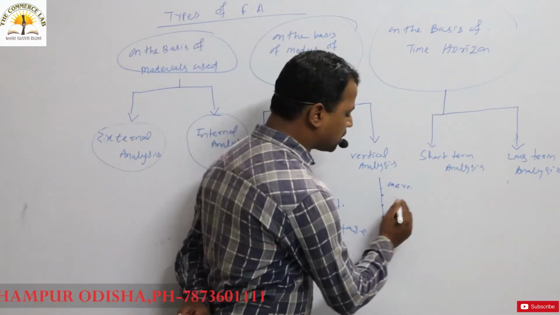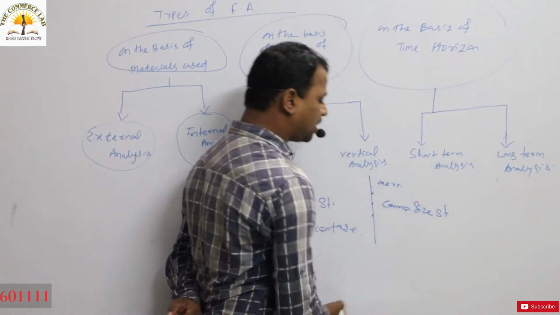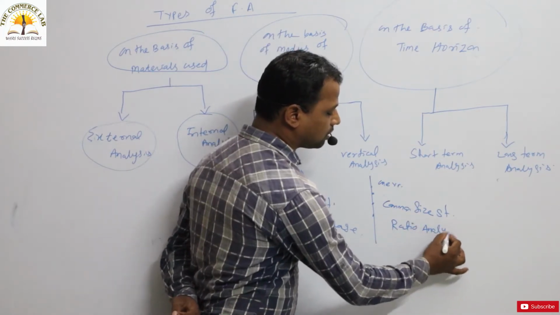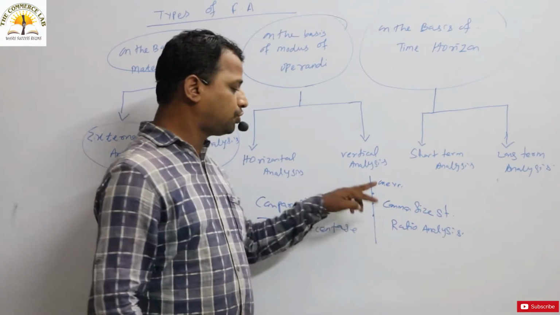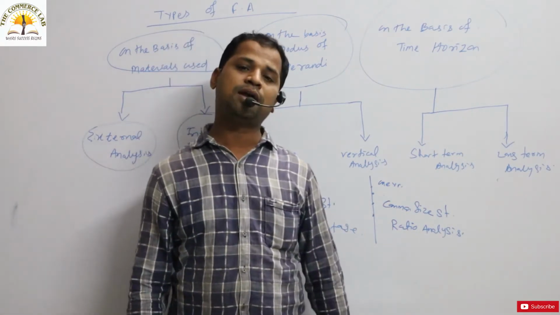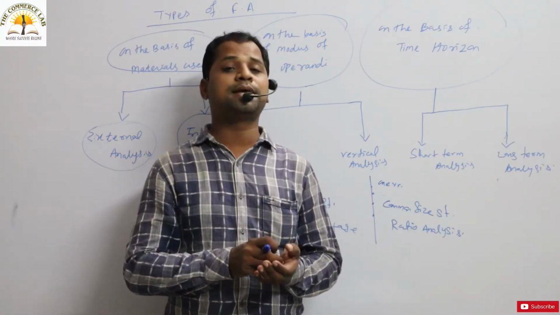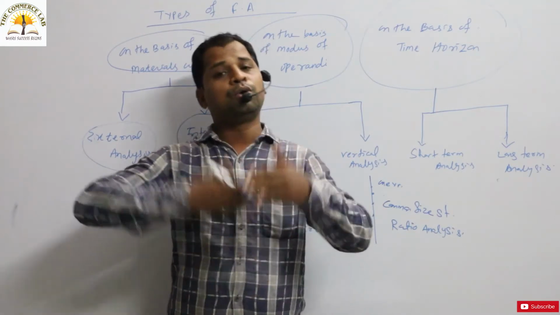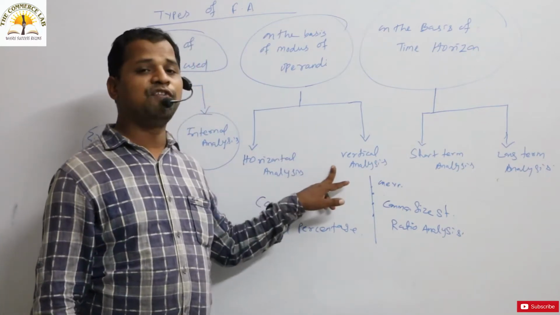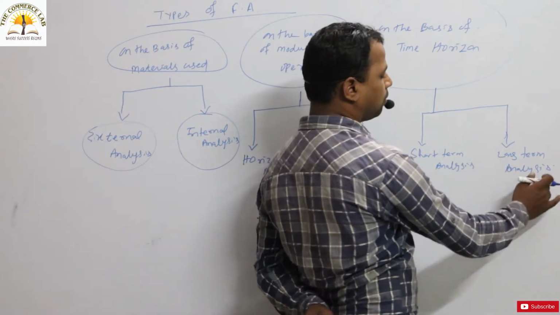Under the vertical analysis, the common size statement, one of the tools, is being used. We will read it later. Another tool that is used is ratio analysis. Okay, this is another chapter we are going to read under financial statement and analysis. So two tools used in the vertical analysis are the common size statement as well as ratio analysis. You have to take an item as a base and compare that item to other items, how much they will vary. That analysis is known as vertical analysis.